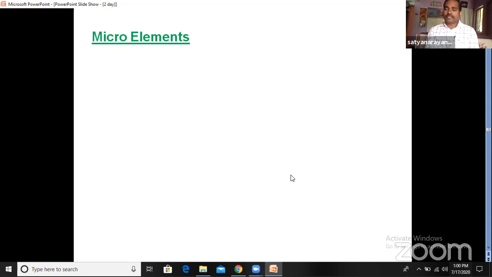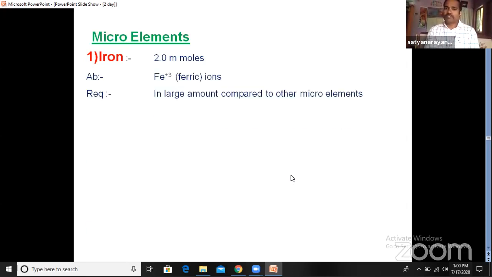Let us see the first micro element, iron. Iron is a micronutrient which is required in more amount when compared with the other 7 micro elements. The requirement of iron is 2 millimole per kg of dry matter. So it is a very important micro element, required in larger amounts than the other micro elements.